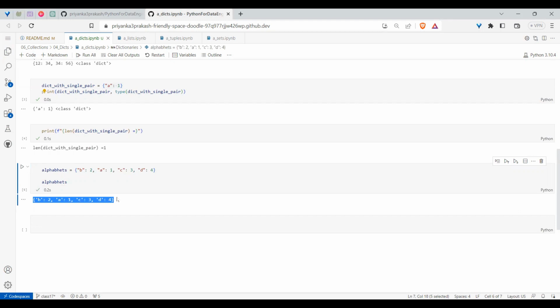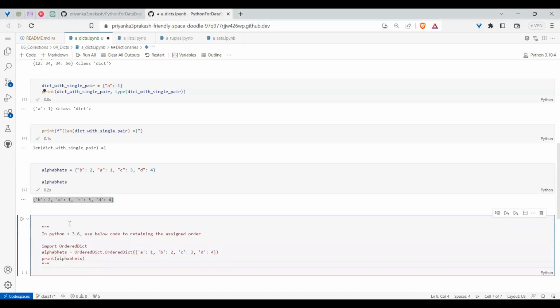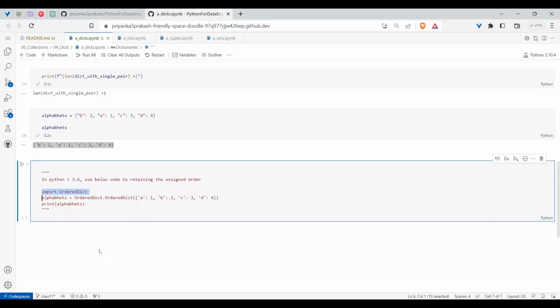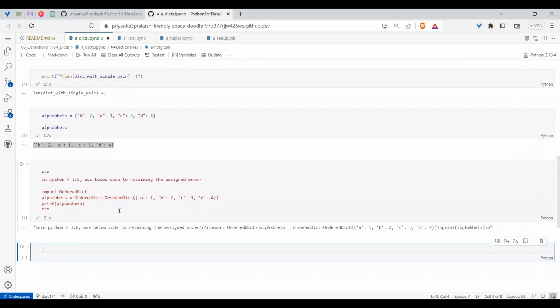This was not possible earlier. Before Python 3.6, the order was not retained. Now you can also see with a set, you give values in one order, but it may come in some other order. But from 3.6 onwards, dictionaries retain the order in which you give. Earlier, before 3.6, we used a third party module called OrderedDict to retain the order. Now it is no more needed. I am just telling you as history.